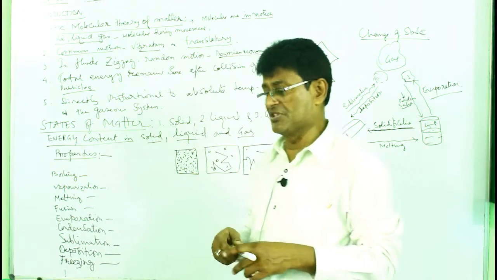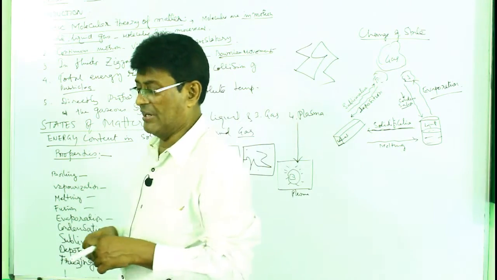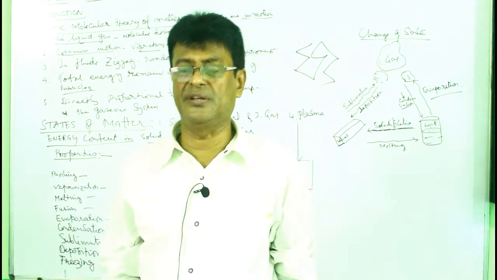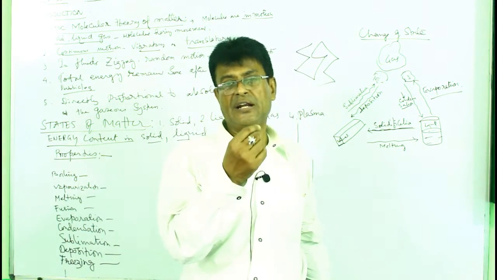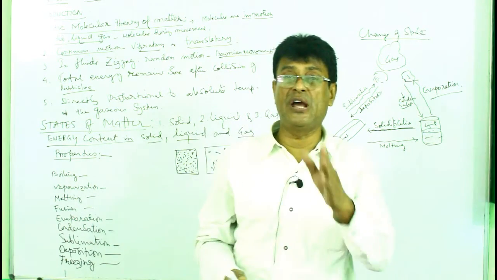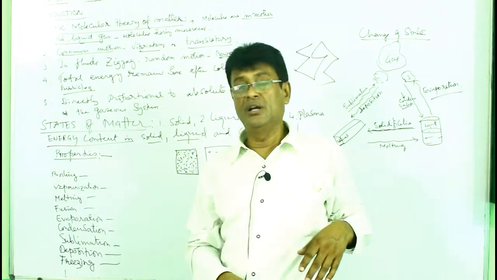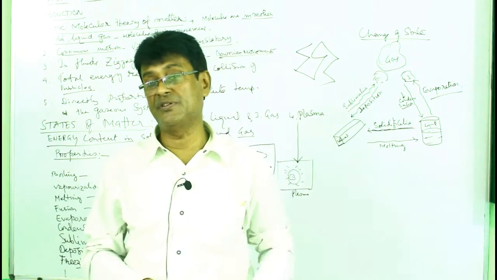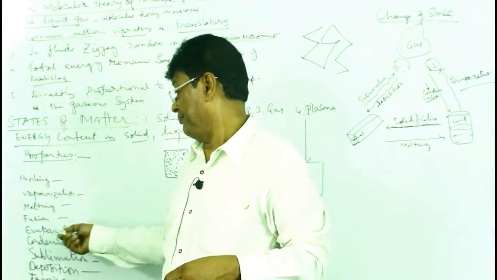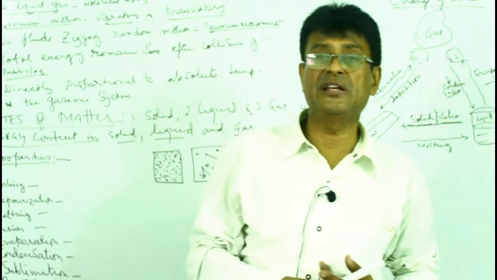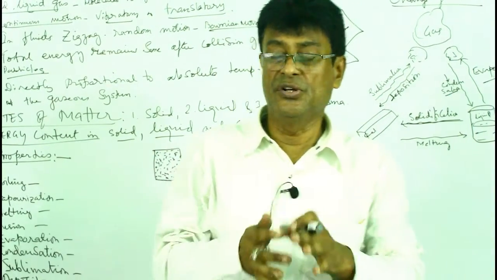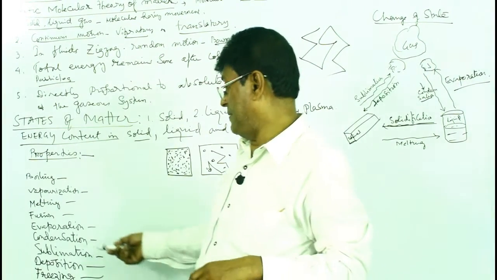Now, melting. Melting is related to the solid. I will give you one example. Take a cube of ice and keep it in front of you on the table. After some time, it will start slowly and gradually melting. The point from where it starts melting and ends melting is known as the melting point of an object. So the melting point of an object is that temperature. And then we have fusion. Fusion is another property whereby, with heat, the molecules fuse together. So that is fusion.